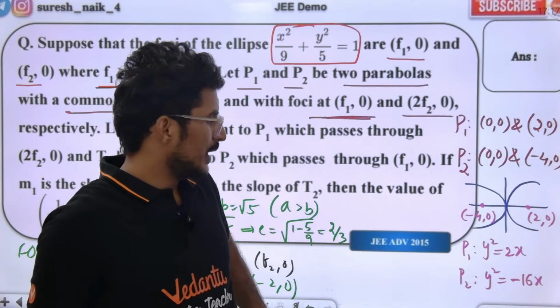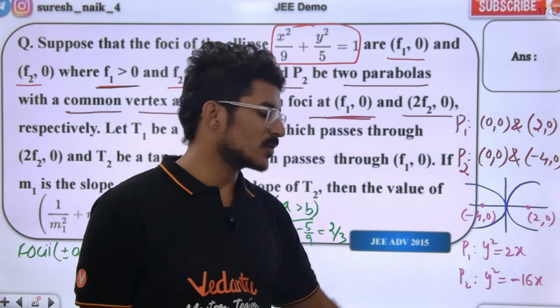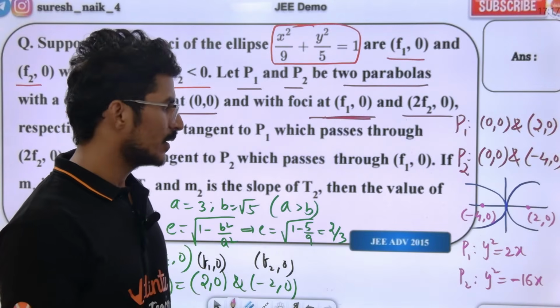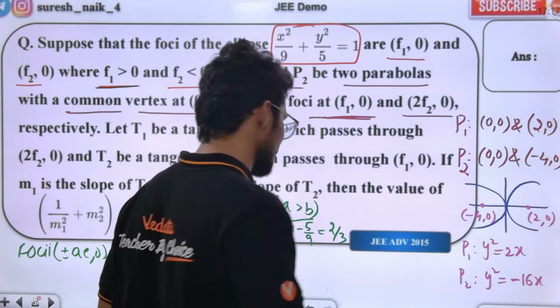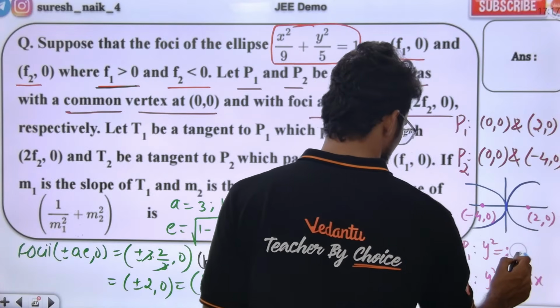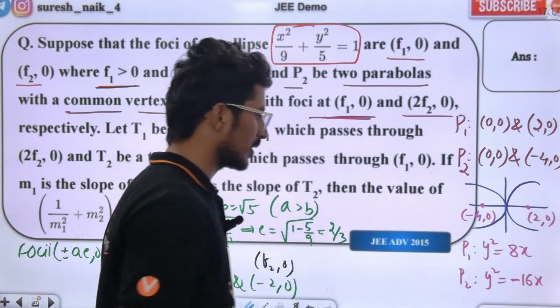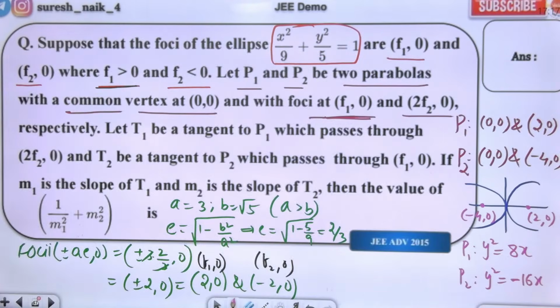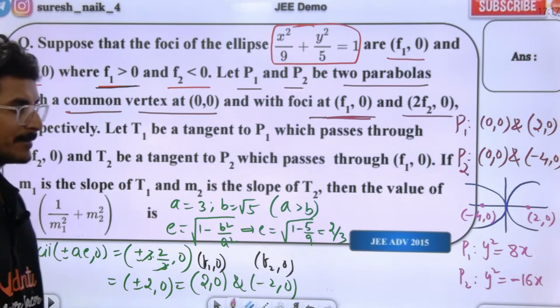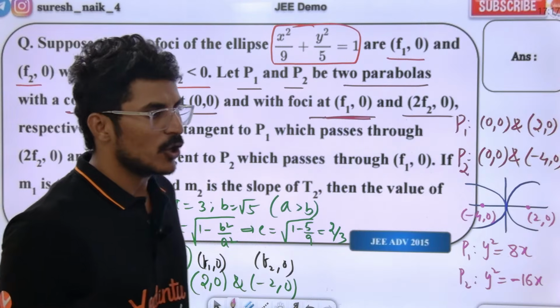Y square is equal to 4ax, which with a equal to 2 means y square is equal to 8x. And y square is equal to minus 16x. Correct or not? Hope everybody is clear with this. Any doubt till this point? So I got the two parabola equations.